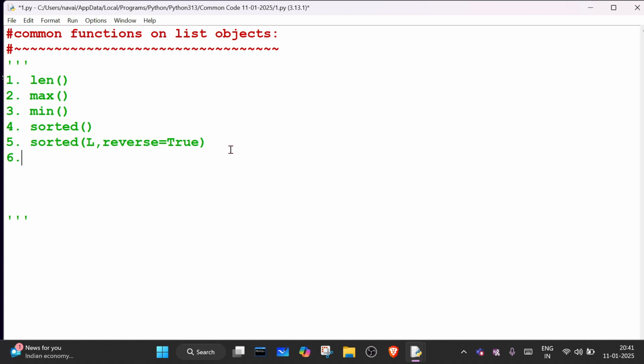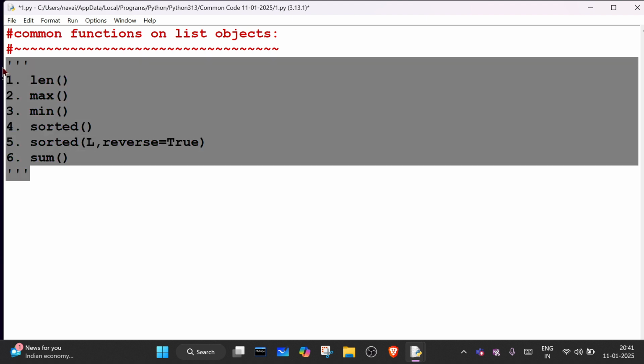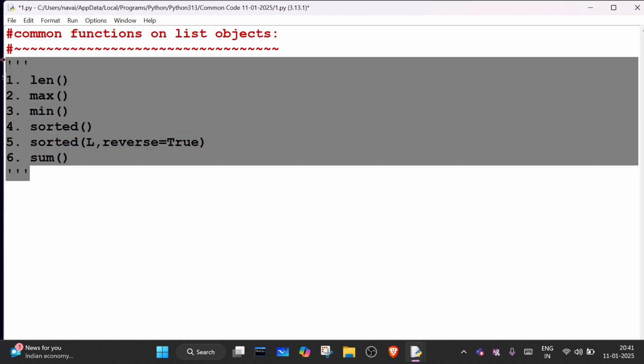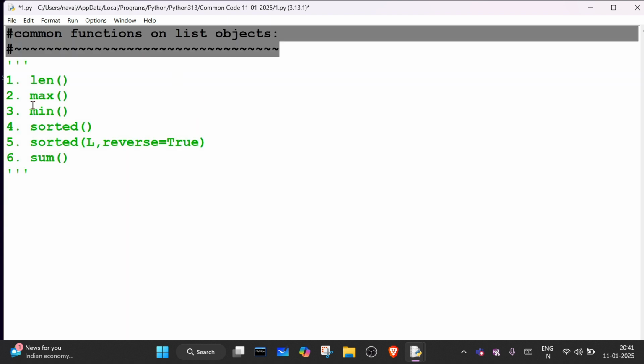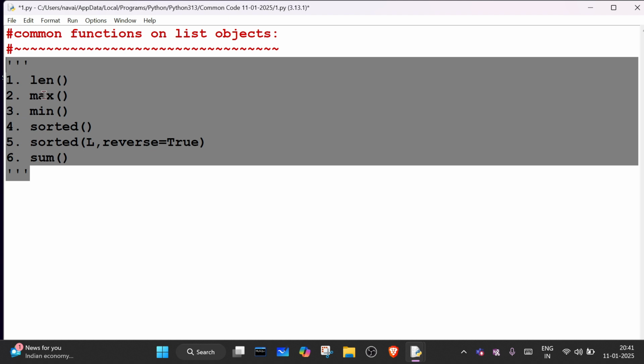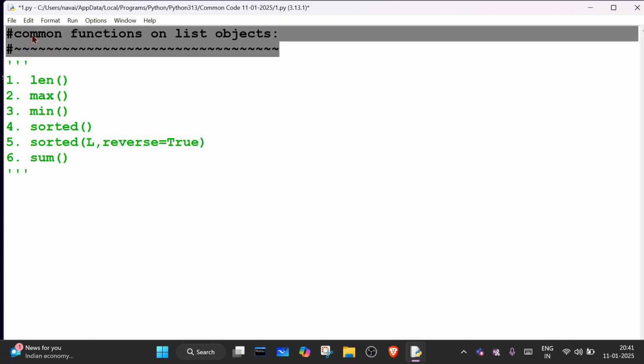If you have any doubt, you can ask at any point of time. Can anyone tell me the difference between this line and this line? I'm starting this line with a hash, and these lines with triple quotes and ending with triple quotes. What do we call this way of writing, and what do we call that way?